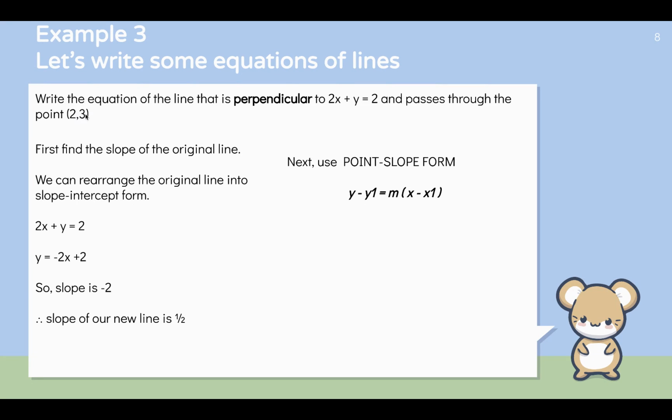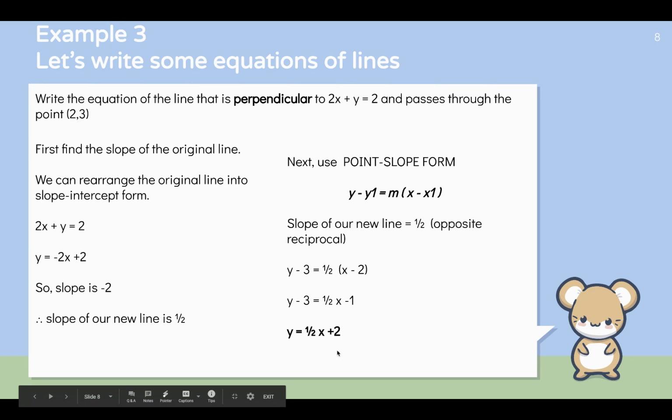Okay, this 3 goes in right here. This 2 goes in right there. And then obviously this slope, 1/2, goes in right there. So the slope of our new line is 1/2. So y minus 3 equals 1/2 times the quantity x minus 2. Let's go ahead and distribute the 1/2: y minus 3 equals 1/2 x minus 1. Add the 3 to both sides, we get y equals 1/2 x plus 2. So this is the equation of the line that is perpendicular to this line right here.